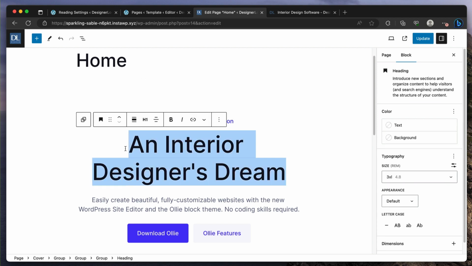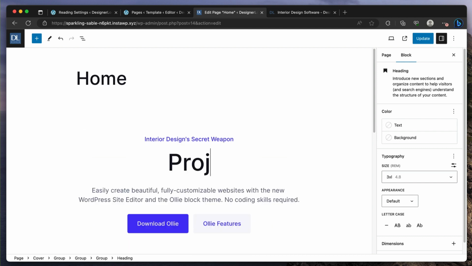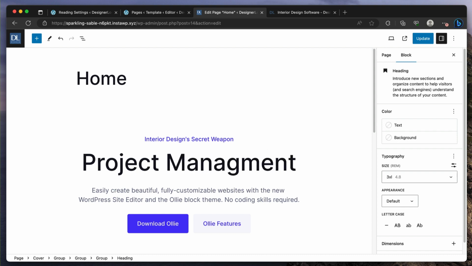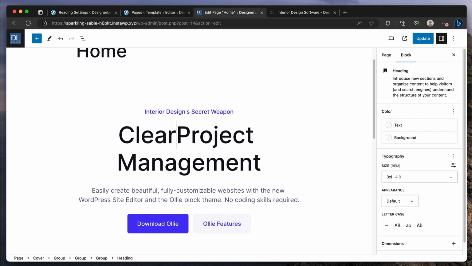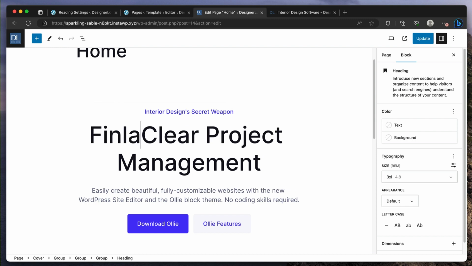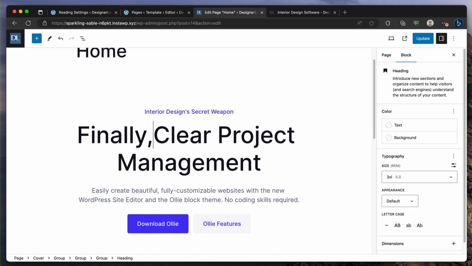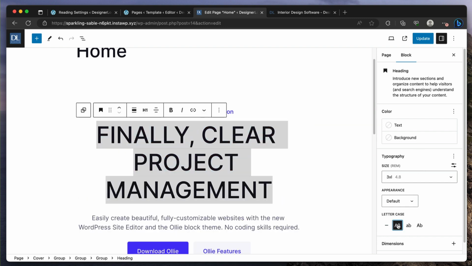Or you could make it clear, finally. So you can play around with the text, of course.